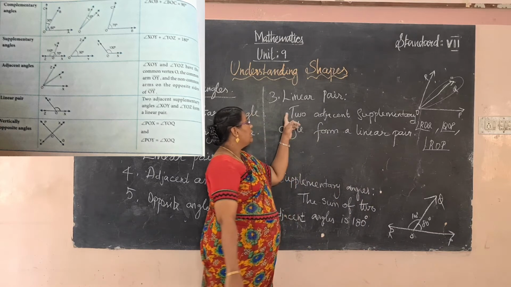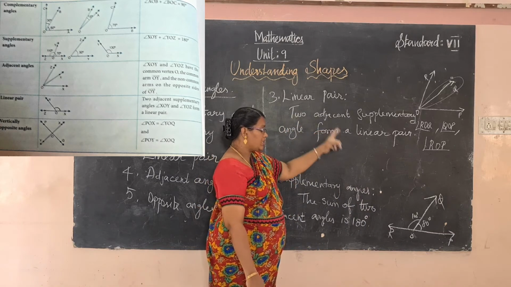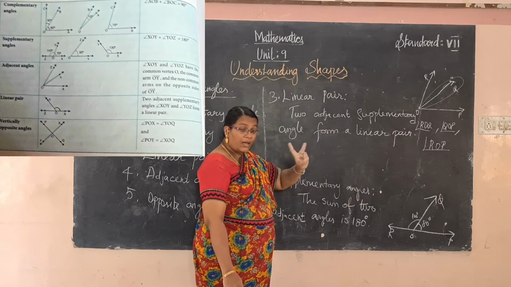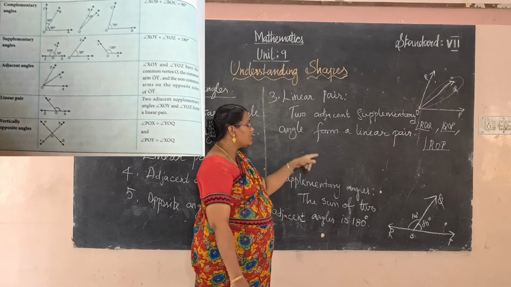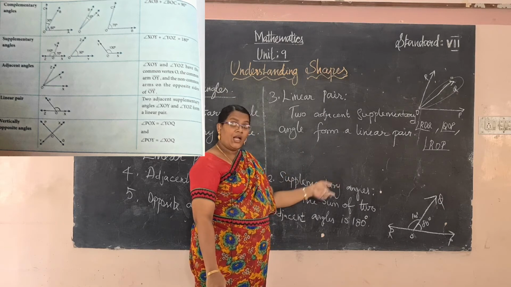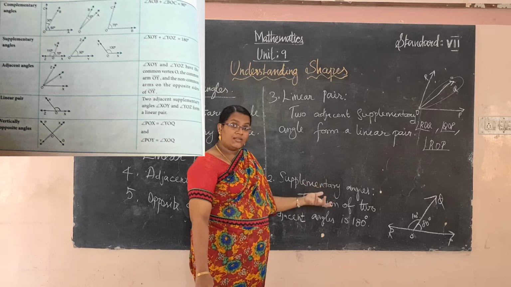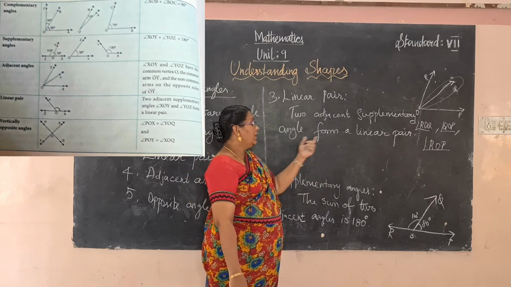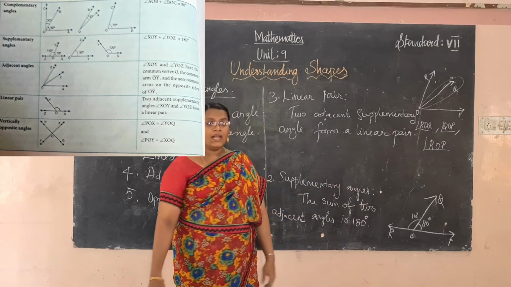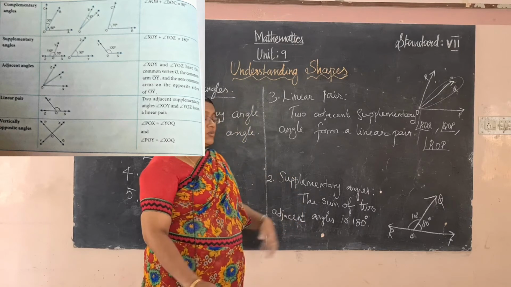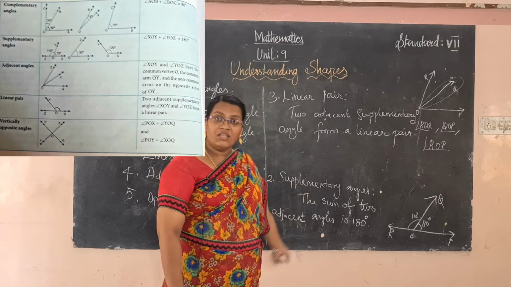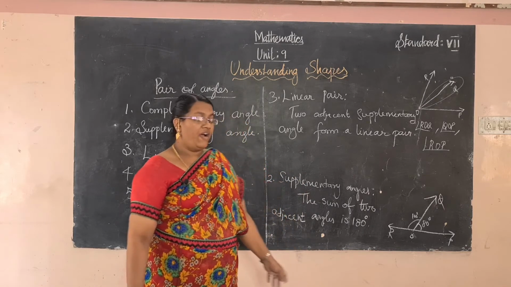So a linear pair means two adjacent angles whose sum is 180 degrees. So a supplementary angle is also called a linear pair of angles.